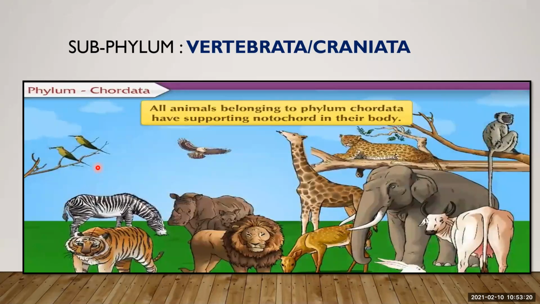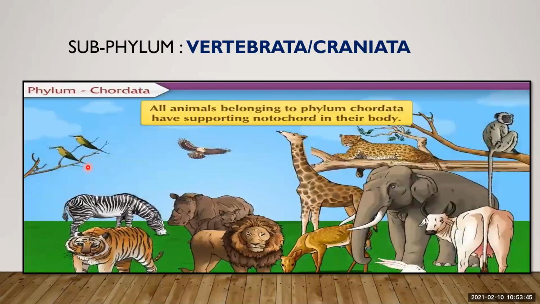Okay. In these animals, the head is well developed. If you see, human beings have a well developed head. Brain is protected by the cranium. I told you yesterday, the brain is covered with a thick covering that is called the cranium or skull. Because of that, Vertebrata is also known as Craniata.